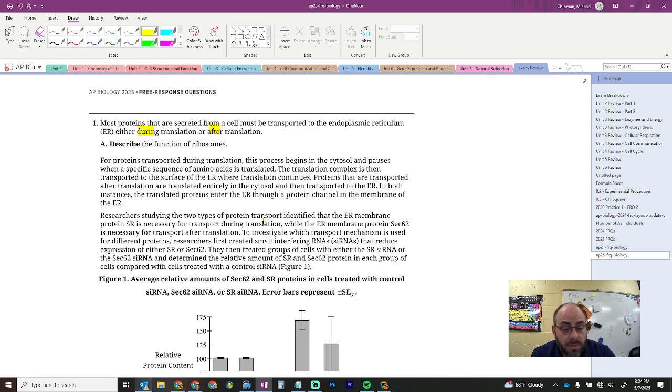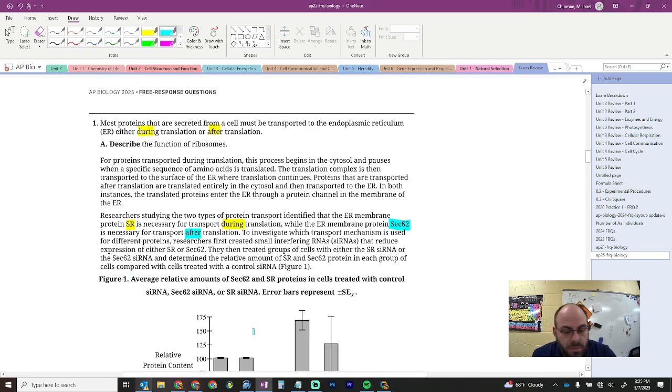Researchers study the two types of protein transport and identify that the ER membrane protein SR is necessary for transport during translation. So SR is during, while the membrane protein SEC62 is after. All right, we're just going to color that to help us think about it later.